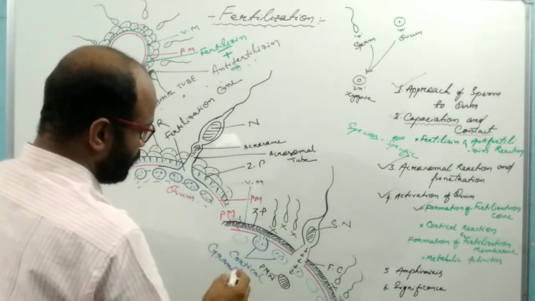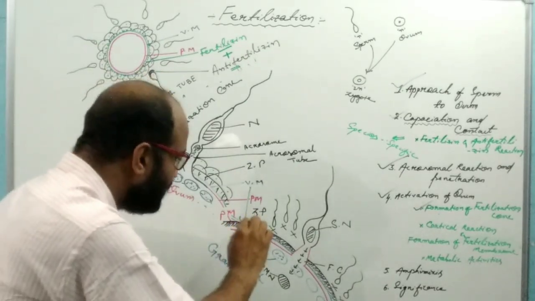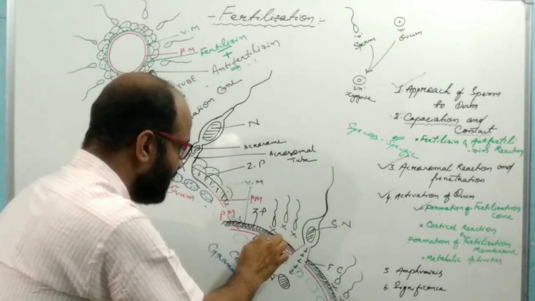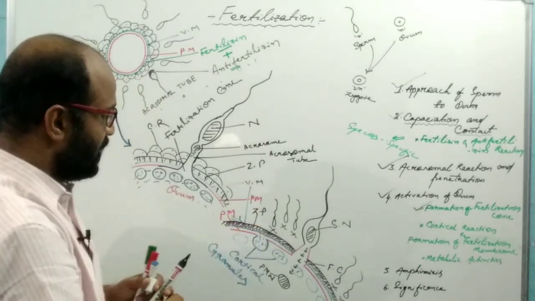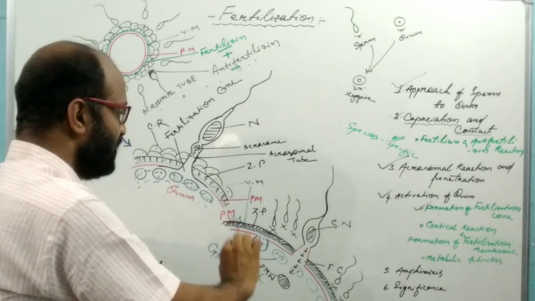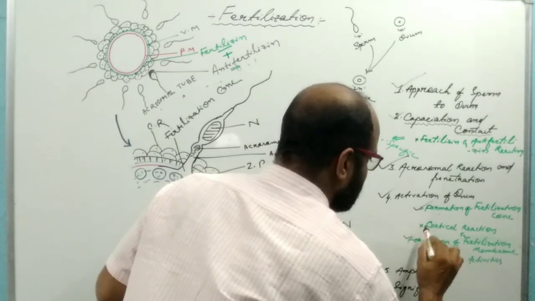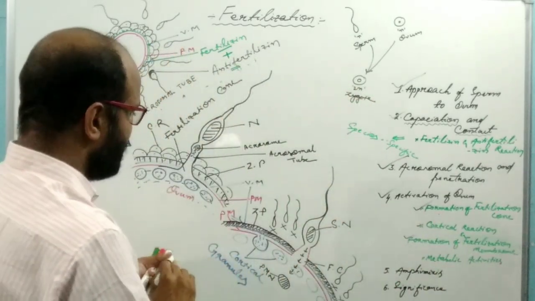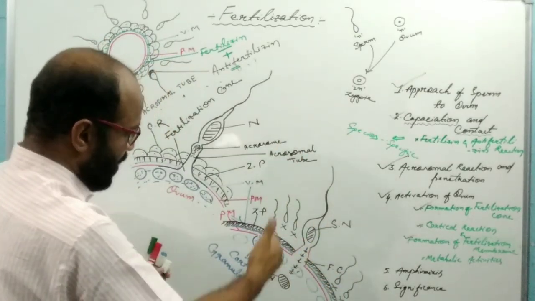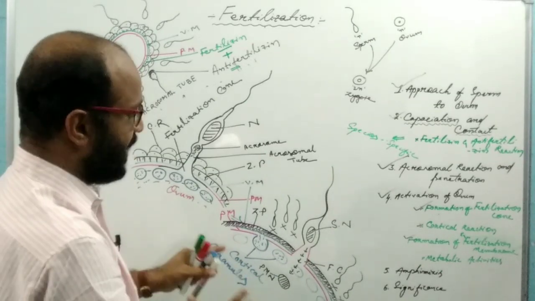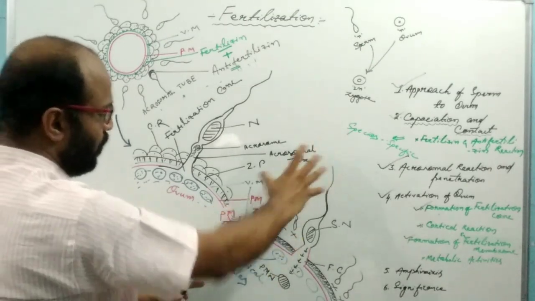These cortical granules fuse with the plasma membrane and release their content, which brings some changes in the vitelline membrane as well as the zona pellucida. These two membranes form the fertilization membrane, which does not allow further entry of sperm into the ovum. So it prevents polyspermy. Polyspermy means only one ovum fuses with one sperm.